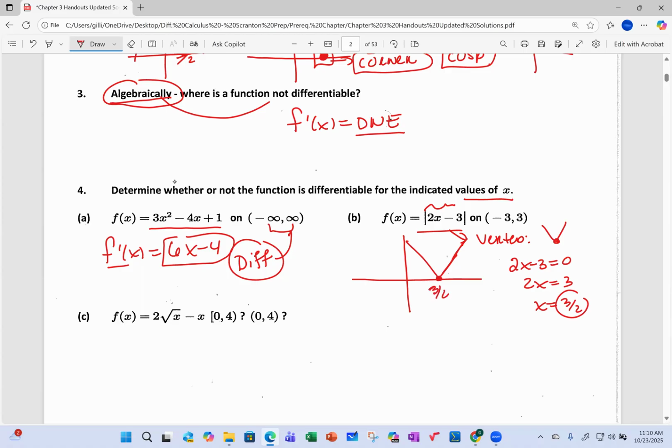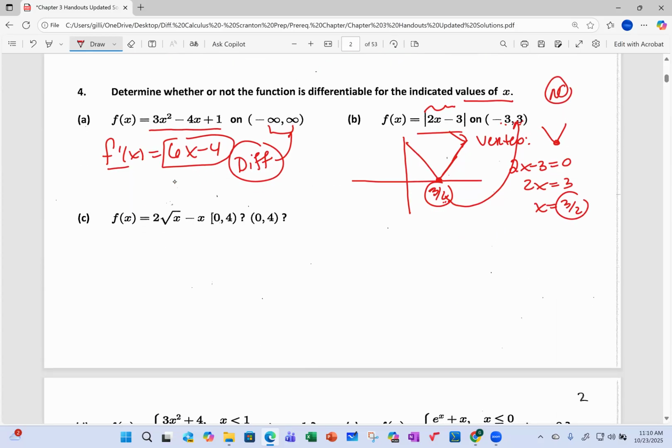Well, that is a point of non-differentiability. But is 1.5 within that open interval from -3 to 3, not including 3? And the answer is yes, because this value of x, 3/2, is included between -3 and 3. And that's a point of non-differentiability. So the answer is no.